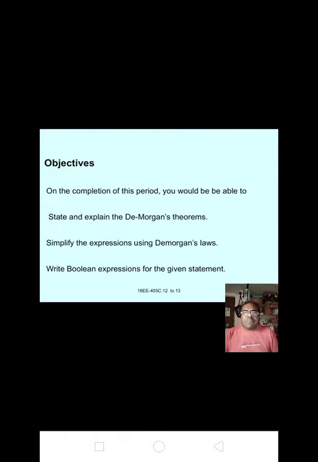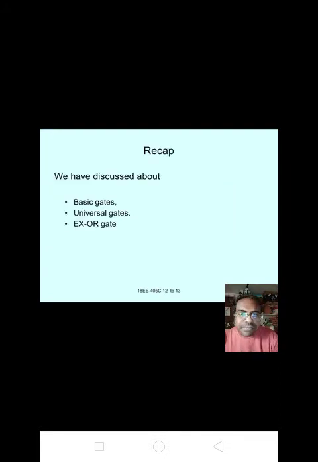On completion of this period, you would be able to learn, state and explain De Morgan's laws, simplify the expressions using De Morgan's laws, and write Boolean expressions for the given statement.